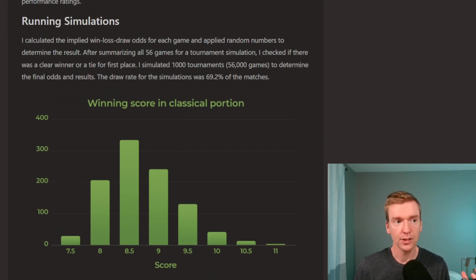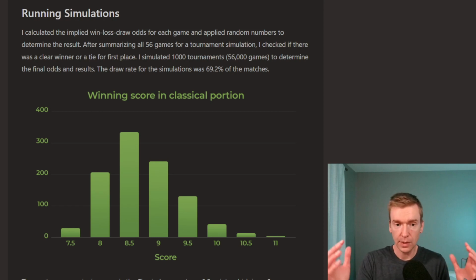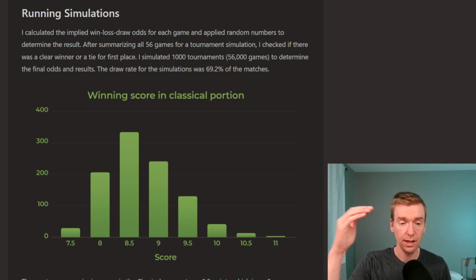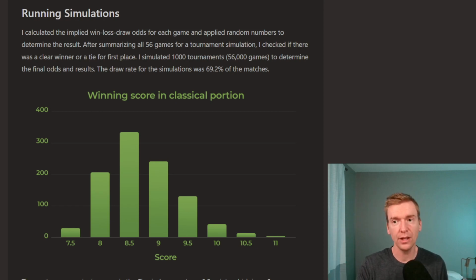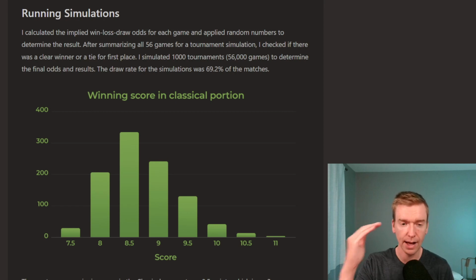To win a candidates tournament, you're going to need to be performing at a very high rating. You're going to have to be at the top of that field of really strong players, right? So I'm thinking you're going to need like a 2820 rating most likely, performance rating or higher. So if your peak rating is 2790, let's say, it's going to be tough for you to perform at the very highest level to defeat all the other candidates to end up getting first place.